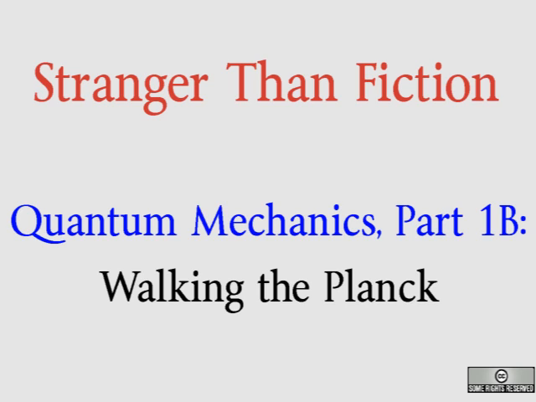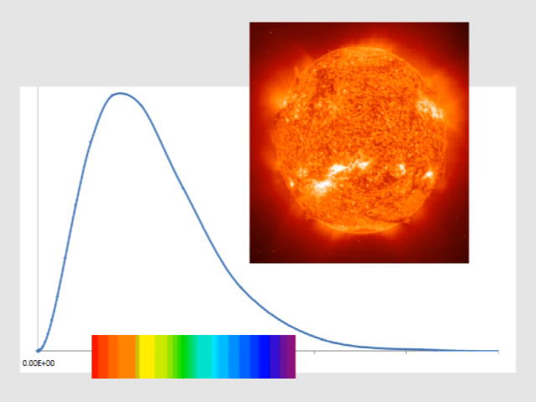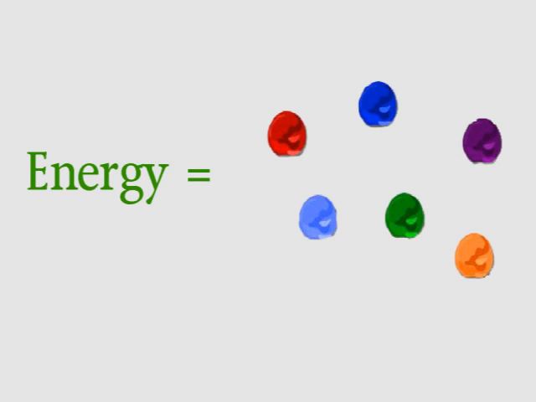I mentioned in an earlier video that one of the first clues we had that something was missing in our understanding of physics was blackbody radiation. In order to understand the light spectrum that a blackbody, like a star, gives off, scientists had to do something they'd never done before. They had to imagine that energy comes in tiny packets called quanta, and not in any smaller amounts. When they did that, it was the first step toward a whole new branch of physics we now call quantum mechanics.